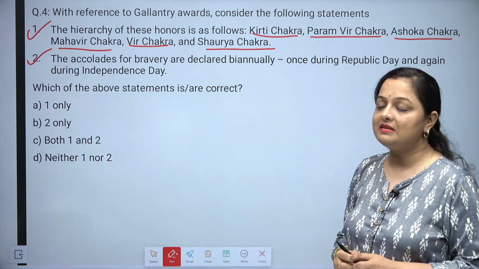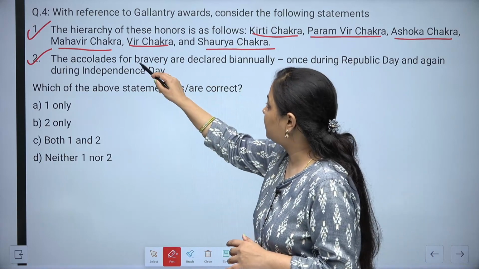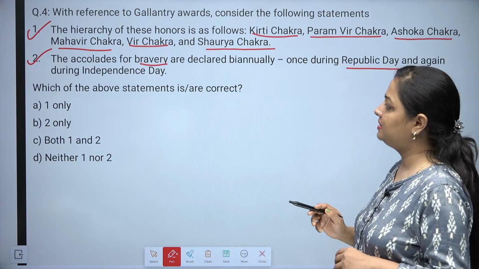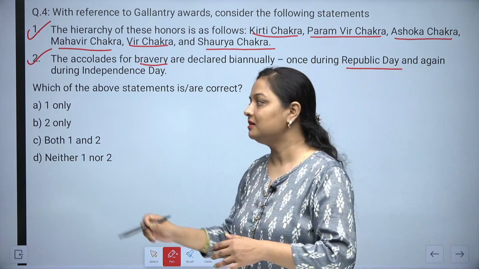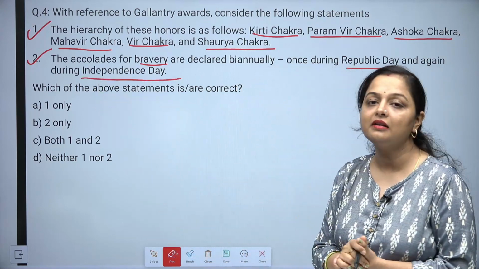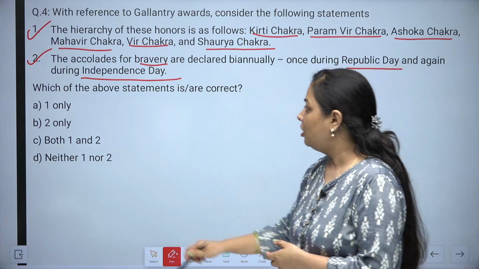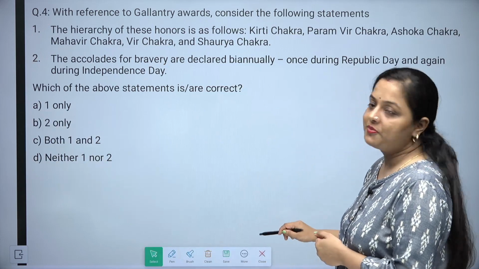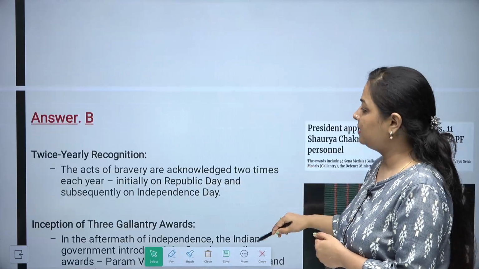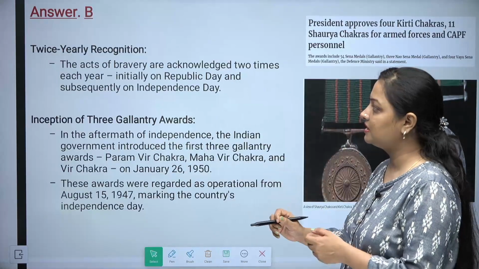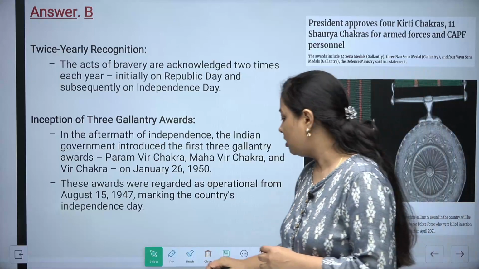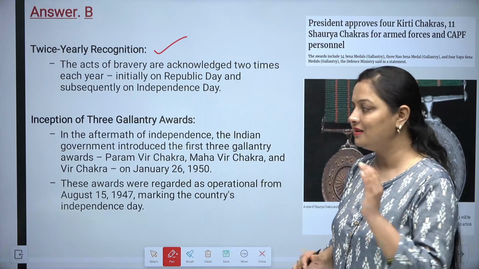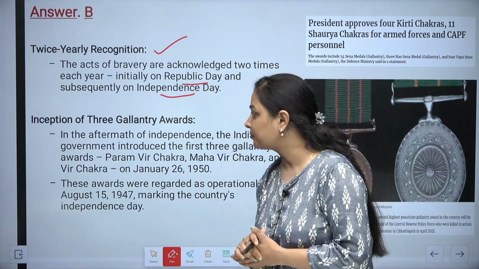This is the hierarchy which I have just read. Now, the second statement says, the accolades for bravery are declared biannually, once during Republic Day, and the second time during Independence Day. You have to find out the correct answer. The answer is option B, that is, only the second one is correct, because yes, it is done twice on a yearly basis. One is on Republic Day and the other one is on Independence Day.